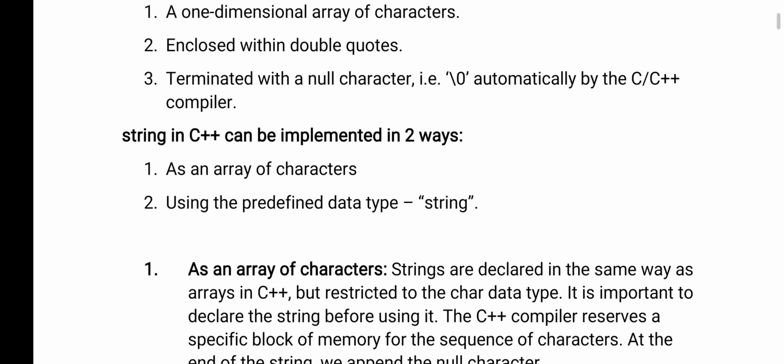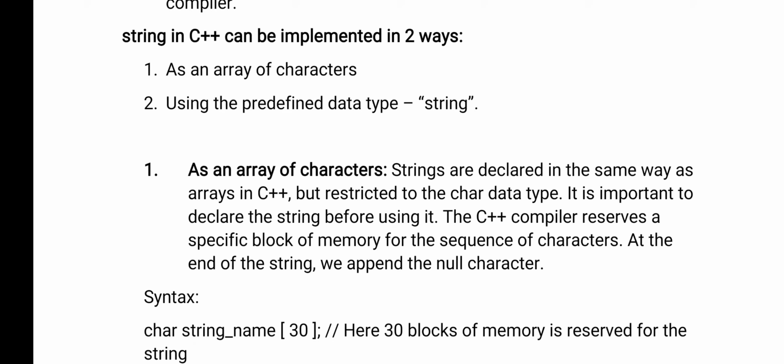Now in C++, whenever you are storing anything, it is called a variable. Similarly, whenever you are declaring a string variable, there are two methods to declare a string. The first one is as an array of characters, and the second one is using the predefined data type string. Actually, the string data type was not available in C, but here in C++ we have a string data type, like int, float, and char. Similarly, you have a string data type in C++.